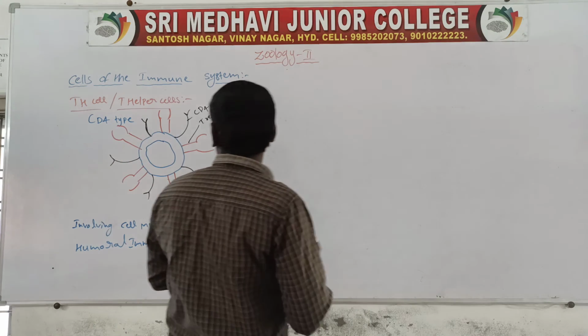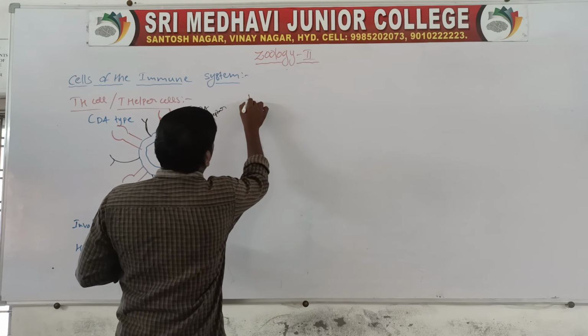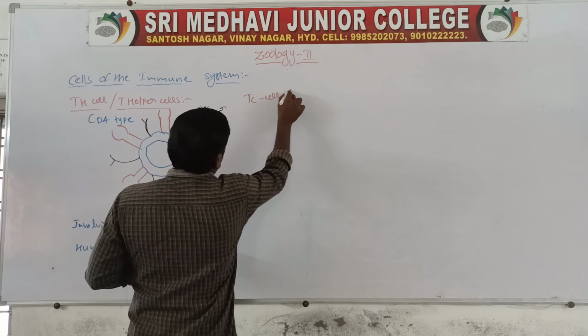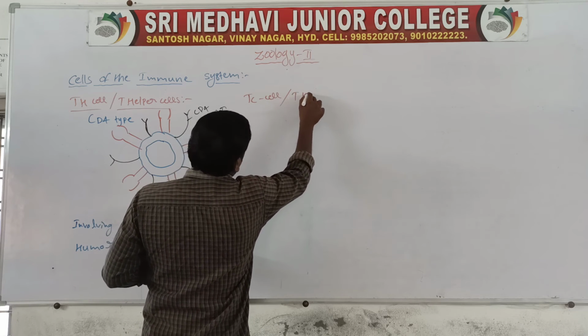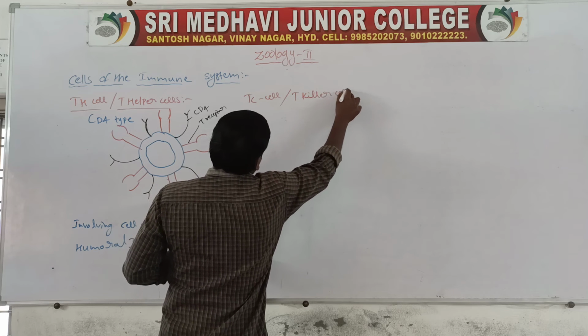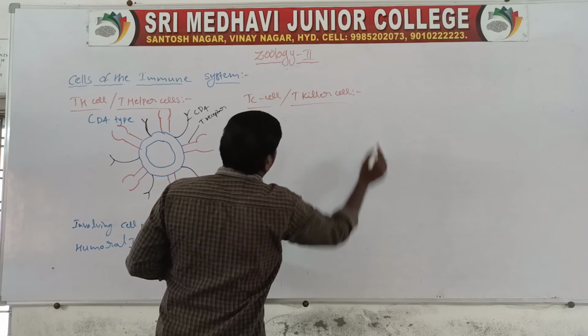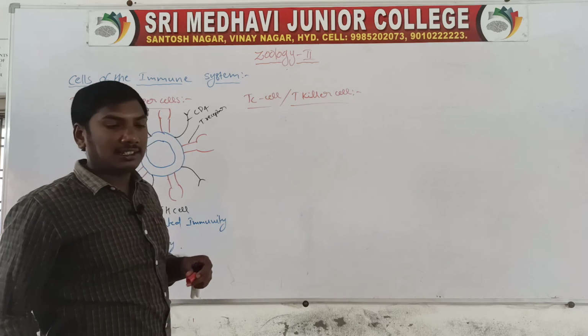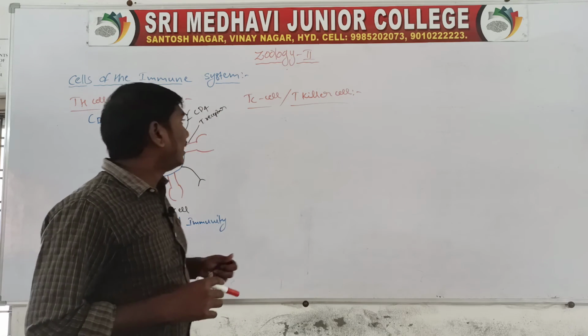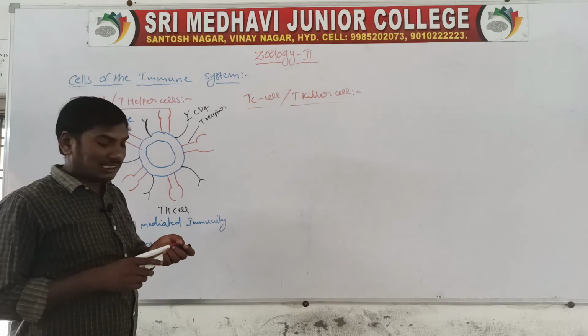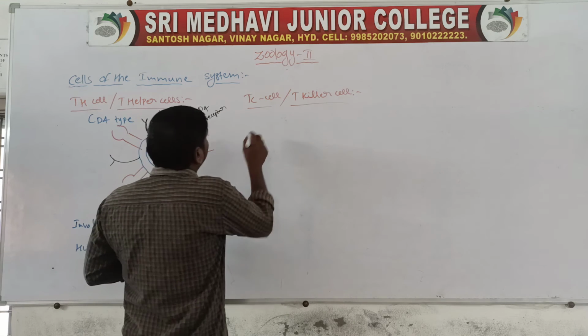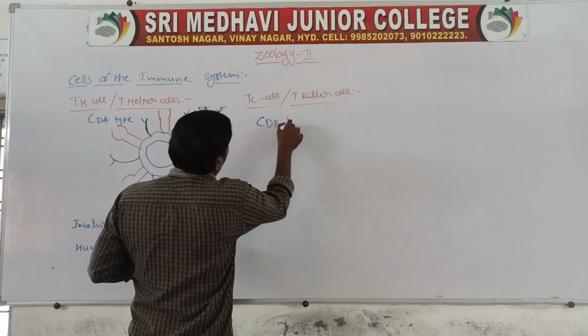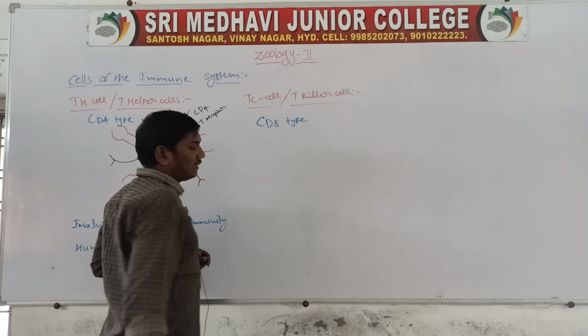Next one, TC cell or T killer cell. These TC cells or T killer cells are the CD8 type.